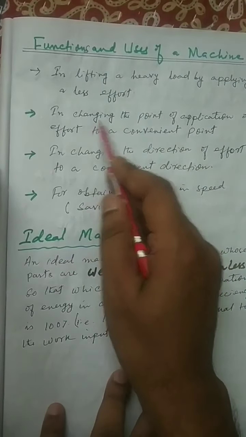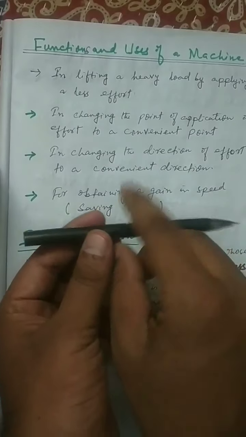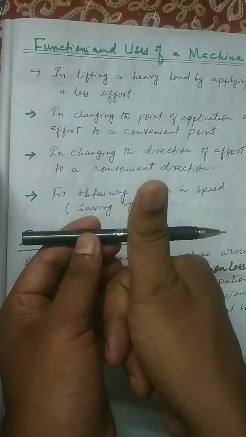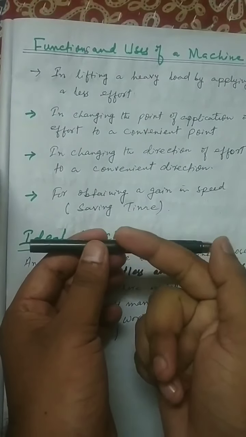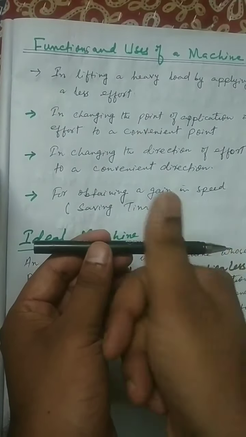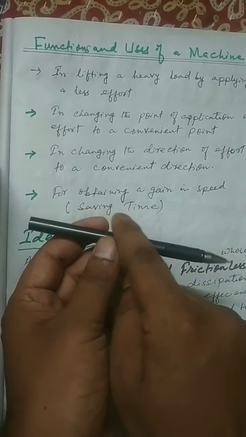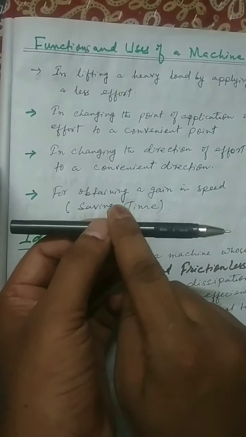For example, this is an object. We can lift this object in an upward direction, but when you use a force against gravity, it requires more force because you are doing work against gravity. So we can change the direction of the force. How?